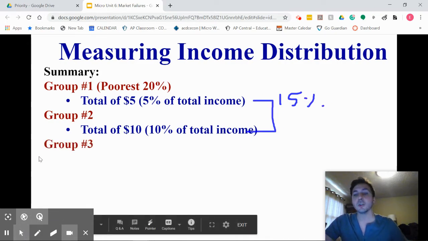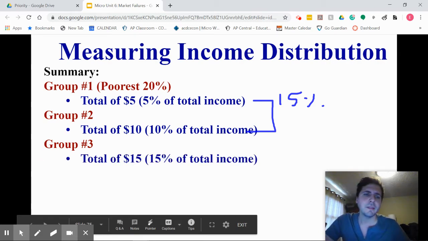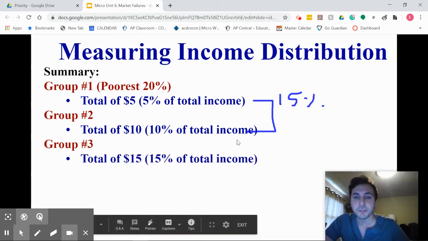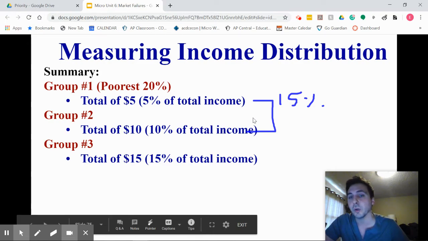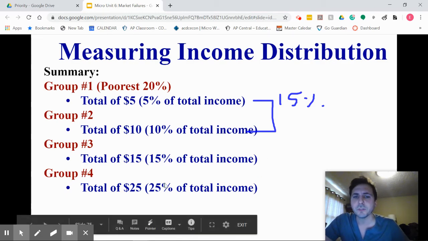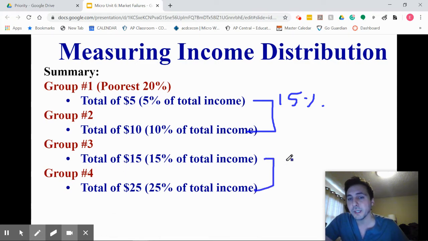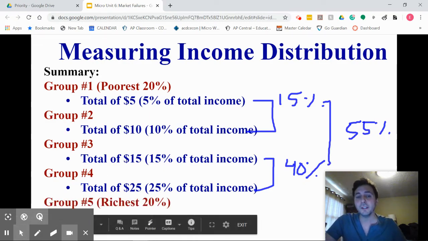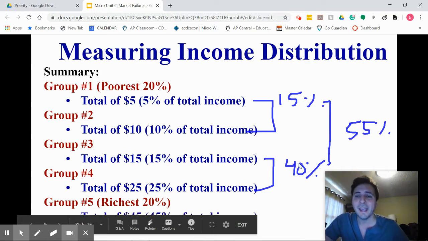Okay, let's keep going. Group number 3, kind of our middle class. They get a total of $15 or 15%. Just this group has the same amount as group 1 and 2 combined. Group number 4 gets a total of $25, kind of our upper middle class, as we call it. So they get 25% of income. These 2 together get about 40% of the total income. So far, 55% of our total income is in our first 4 quintiles. The rest of our society is the richest 20%, the highest quintile, and they get a total of 45%.